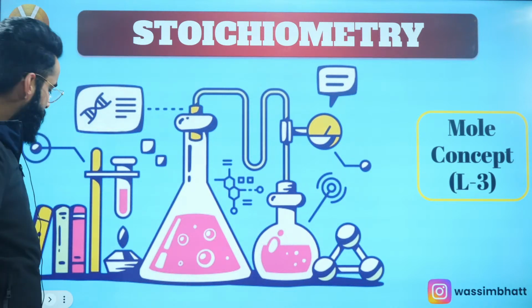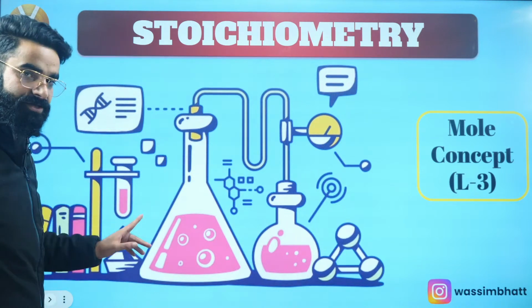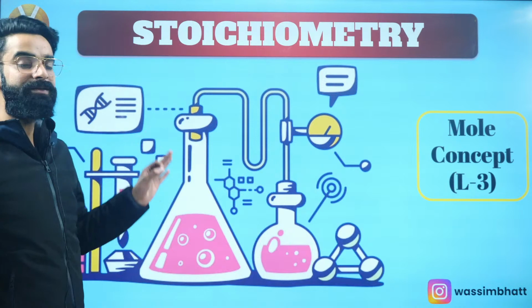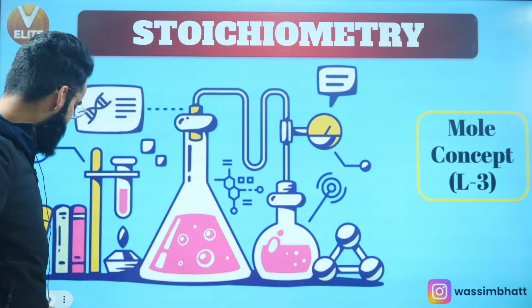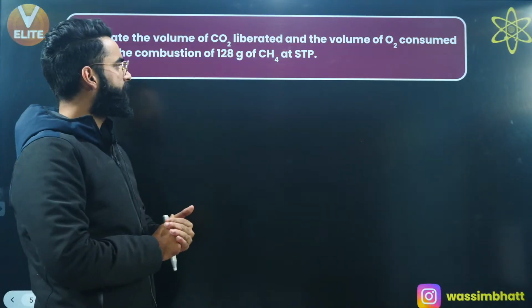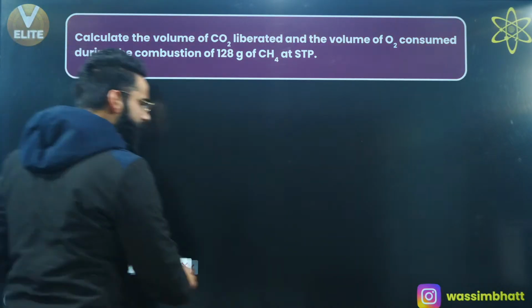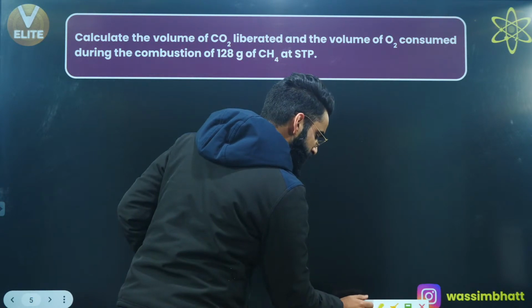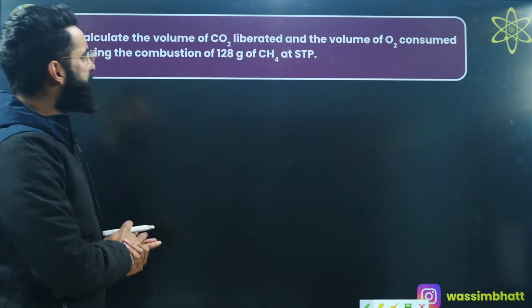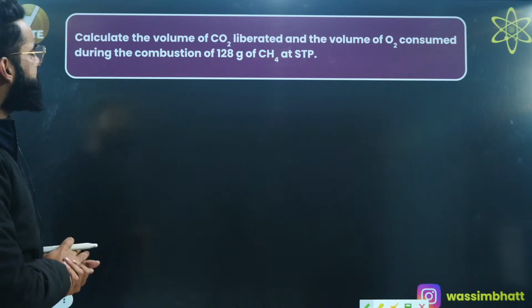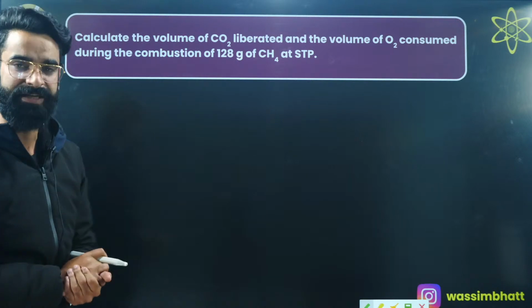All right, so let's get going then. Let's get started with the topic stoichiometry, which we started in the last session. We'll be trying to understand this stoichiometry in a better way by doing some good problems. And the first question is going to be on your screen. Just have a look at the question and see how these sorts of questions are to be solved by using stoichiometry. Read the question first. Calculate the volume of carbon dioxide liberated and the volume of oxygen consumed during the combustion of 128 grams of methane at STP.